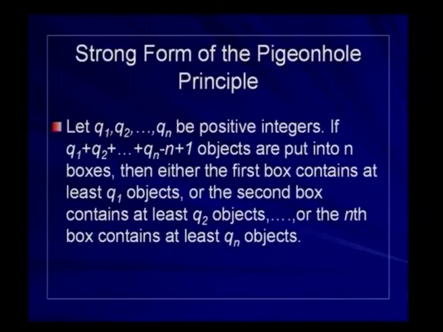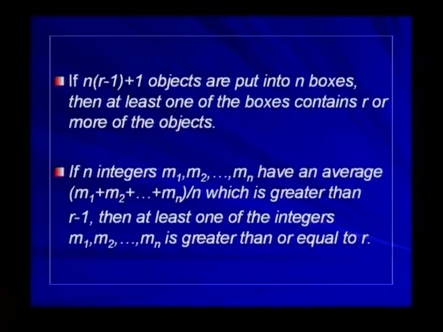Then if q1 plus q2 plus ... plus qn minus n plus 1 objects are put into n boxes, then either the first box contains at least q1, or the second box contains at least q2, and so on, or the nth box contains at least qn objects. The other two forms are: if n into (r minus 1) plus 1 objects are put into n boxes, then at least one of the boxes contains r or more of the objects. And another form is, if you take the average of n elements, if it is greater than r minus 1, then at least one will be greater than or equal to r.